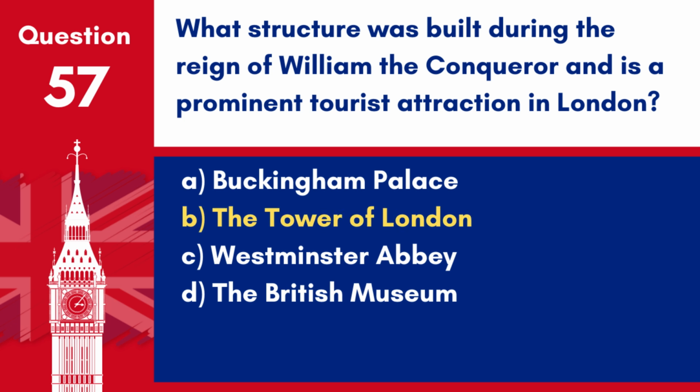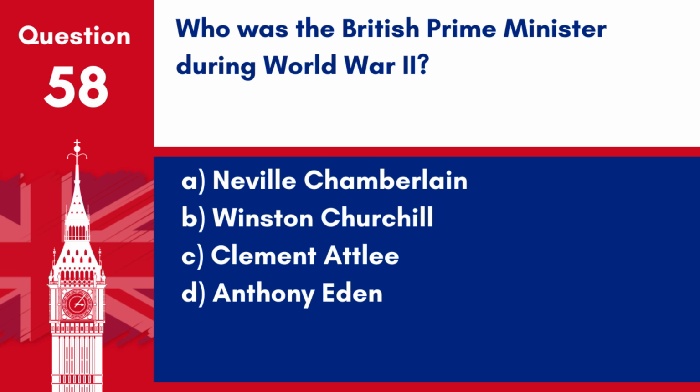Answer: B. The Tower of London. The Tower of London was initiated by William the Conqueror in the late 1060s as part of the Norman conquest of England and has served various roles through history. Question 58. Who was the British Prime Minister during World War II? A. Neville Chamberlain. B. Winston Churchill. C. Clement Attlee. D. Anthony Eden.